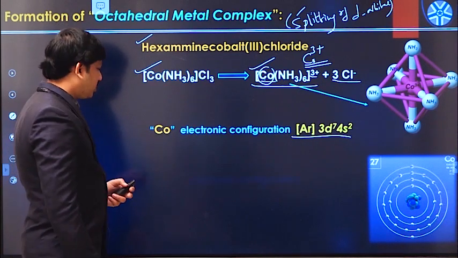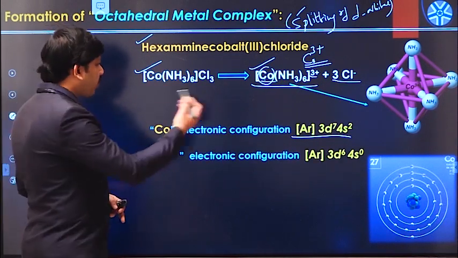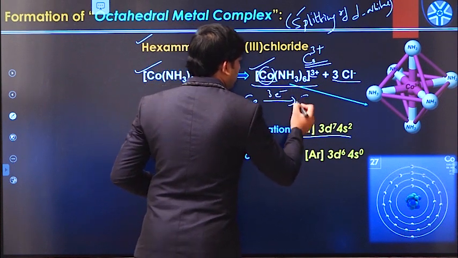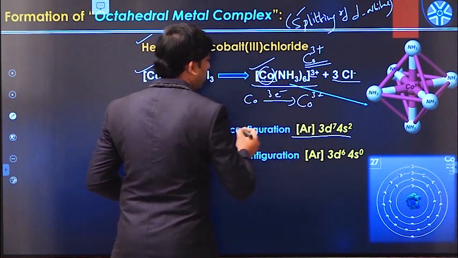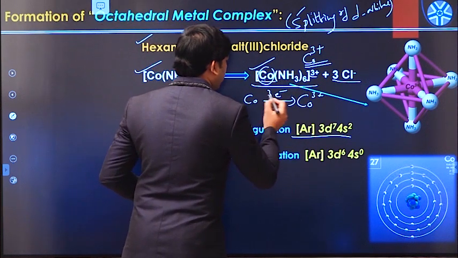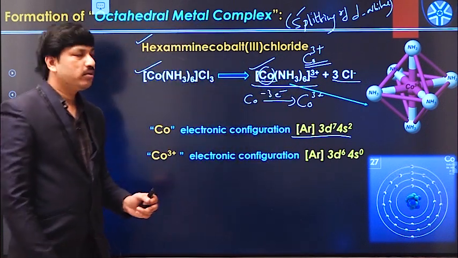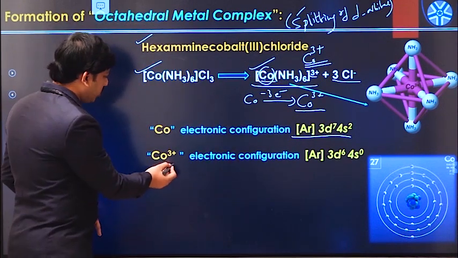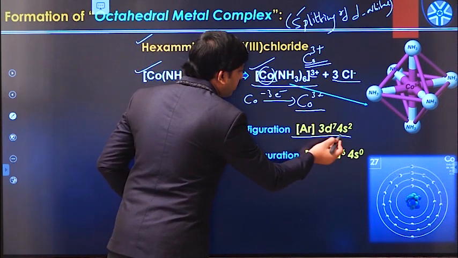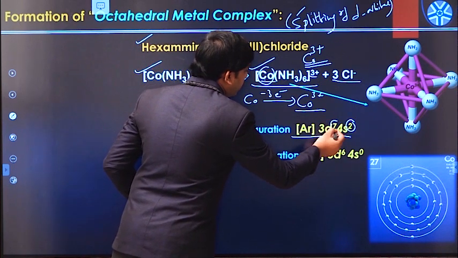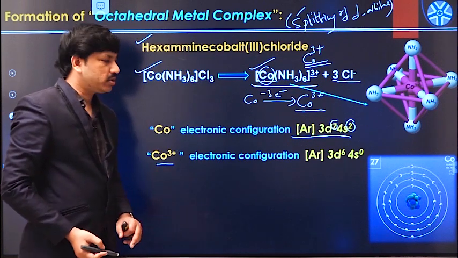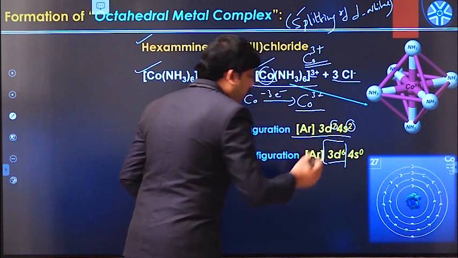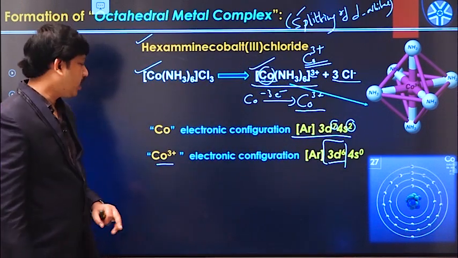So what is the meaning of plus 3 state? In order to form cobalt 3 plus, what we have to do? We have to remove 3 electrons from the cobalt. If we remove 3 electrons from the cobalt metal center, there is a formation of the corresponding cobalt 3 plus cation. So this is the cobalt 3 plus electron configuration after removing 3 electrons from the 4s and 3d orbitals. Now this cobalt 3 plus cation has a 3d6 configuration.